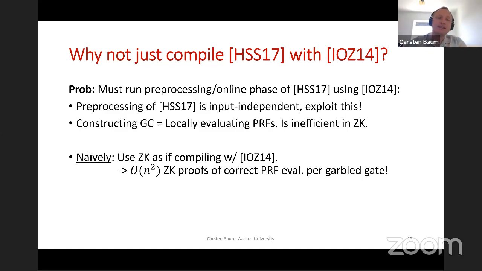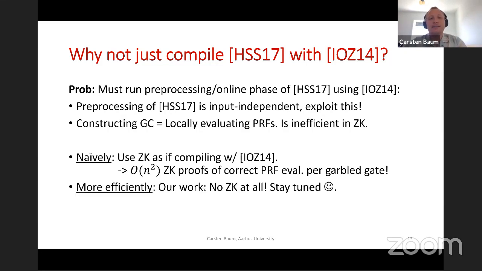And since each party has n PRF calls to garble a gate, and there are n parties, you'd have to generate O of n squared zero knowledge proofs just to show that one single gate was garbled correctly. This is going to be an insane overhead in practice, so we don't want to have this. Our solution instead will work without any zero knowledge proofs at all, and I'm going to explain to you how that works.